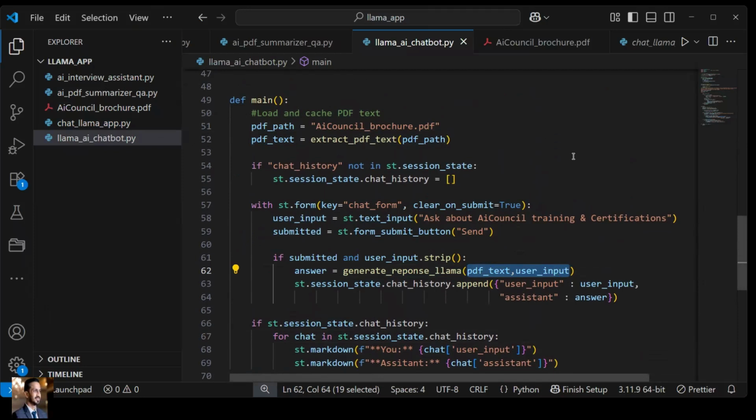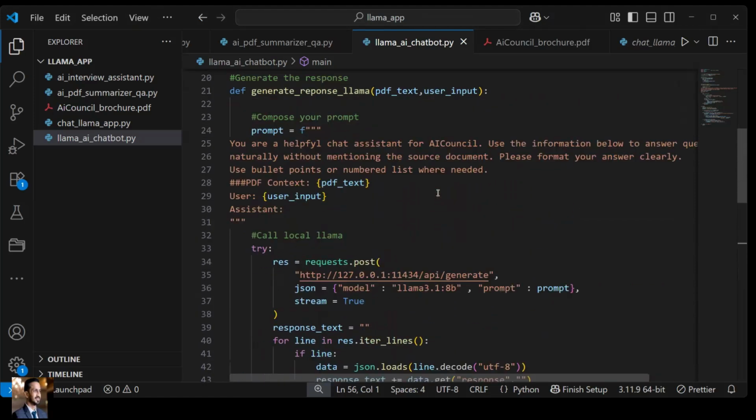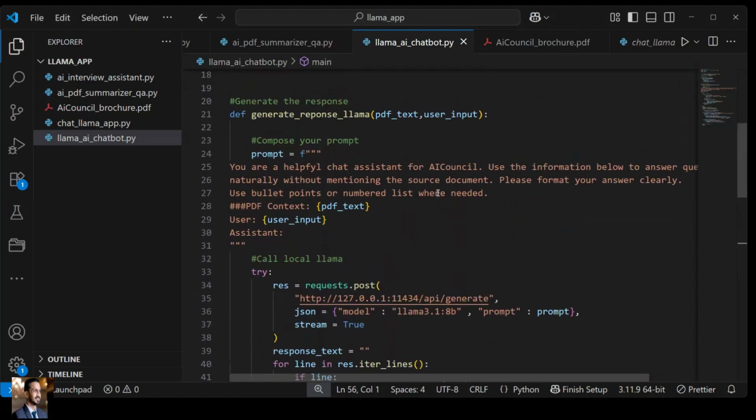It can be better if you also give the chat history. That means whatever chat it has generated can be a kind of feedback loop, so that it can be more contextual. It can have the context in which the conversation is going on, right?